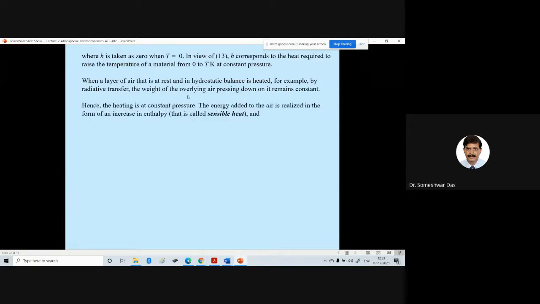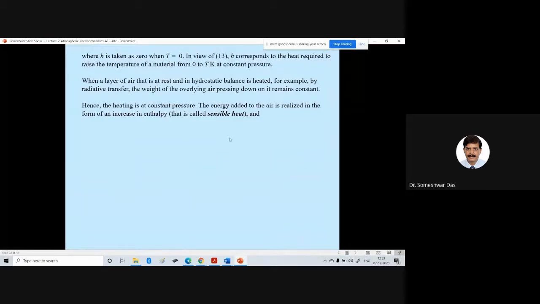Hence, the heating is at constant pressure. So the energy added to the air is realized in the form of an increase in the enthalpy, that is called the sensible heat. This is another important parameter which you will be using frequently for many purposes.